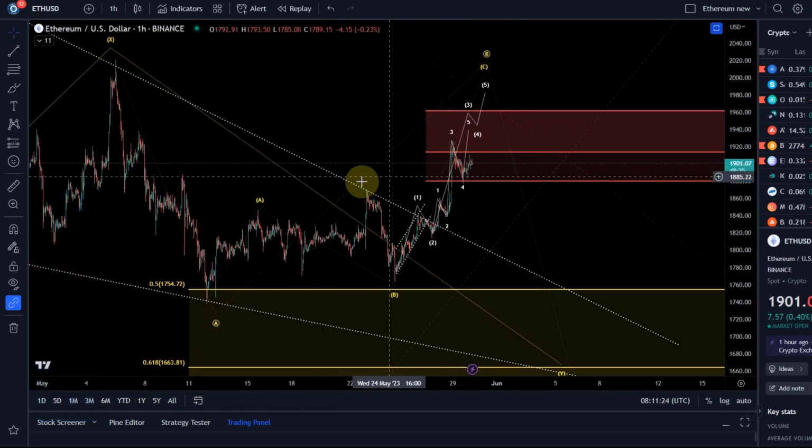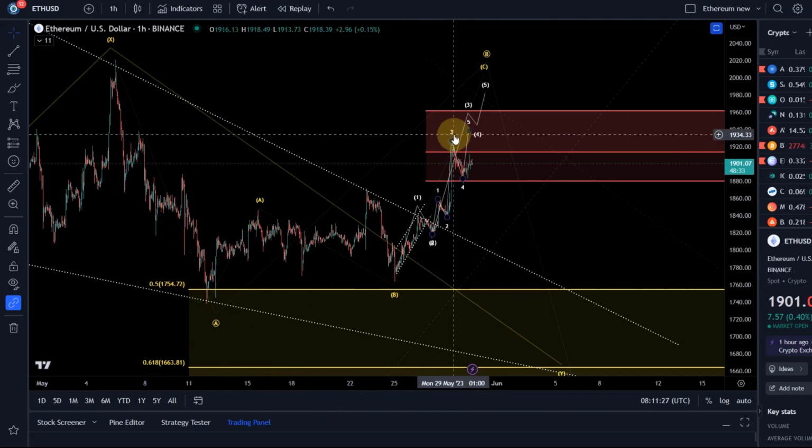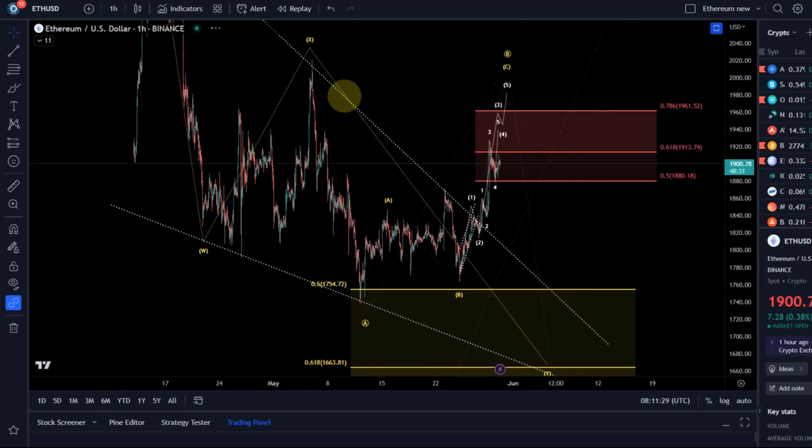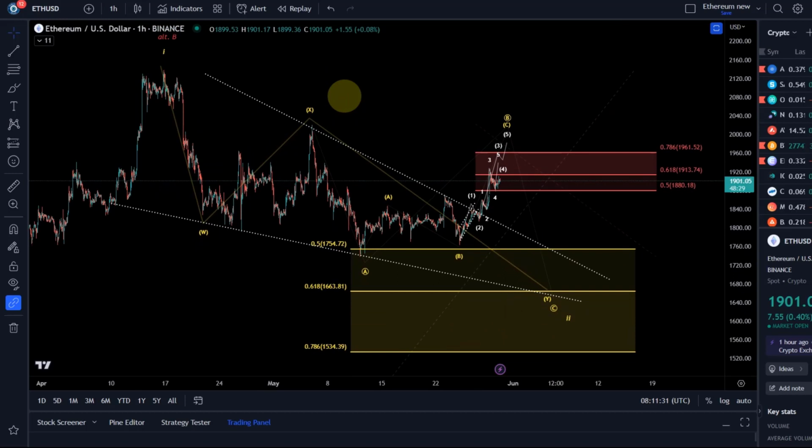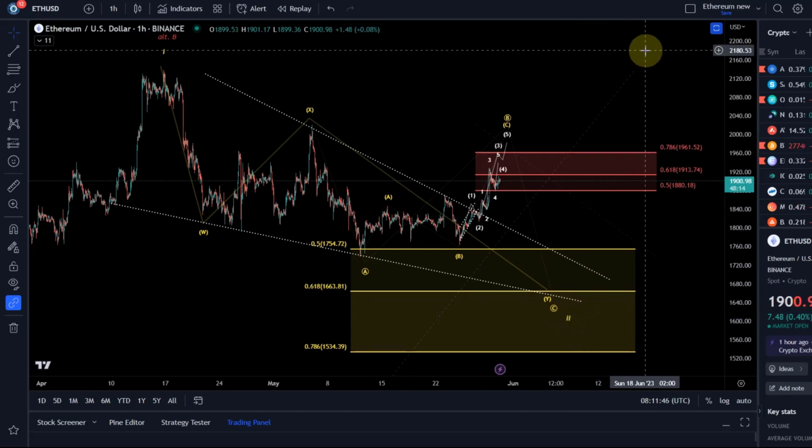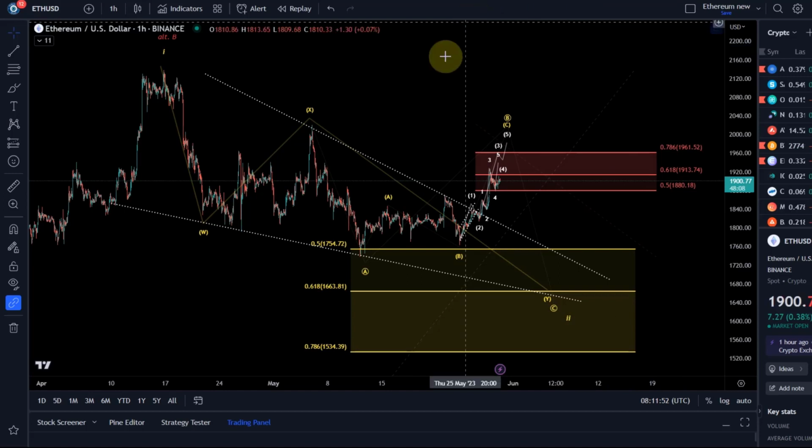Still looking at this possible ABC structure here, just zooming out for everybody who's new. This is an overall bullish trade setup. We are quite bullish on Ethereum as long as 1534 is holding. The idea is that as soon as this correction in a wave 2 is over, we can rally in a third wave to the upside. So the idea is that we are in a larger impulse to the upside, and within this scenario there are a couple of ways how this can unfold.